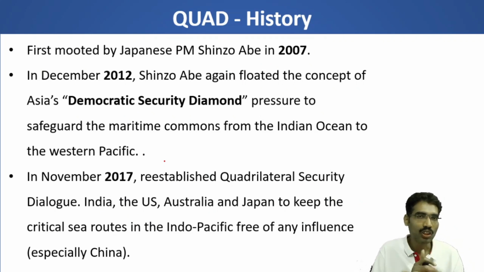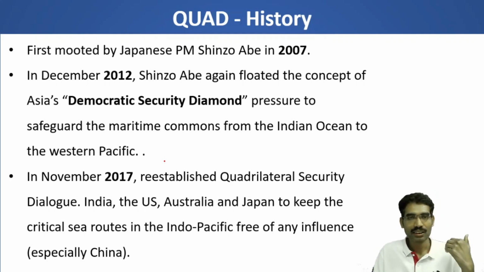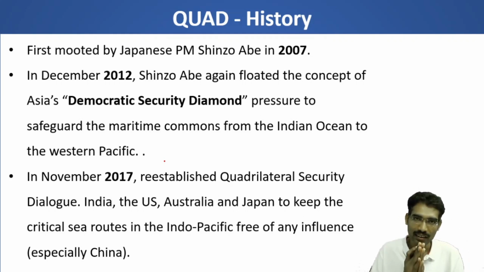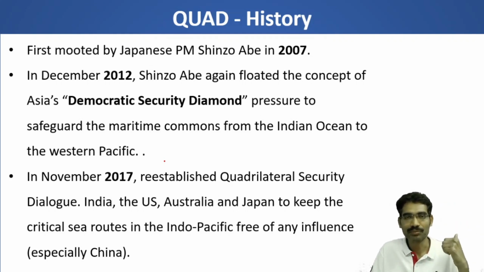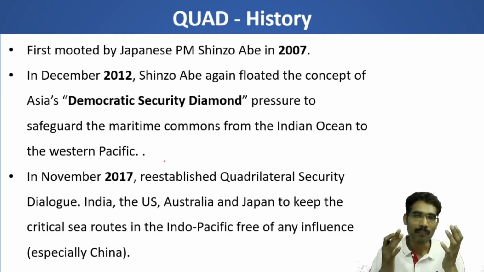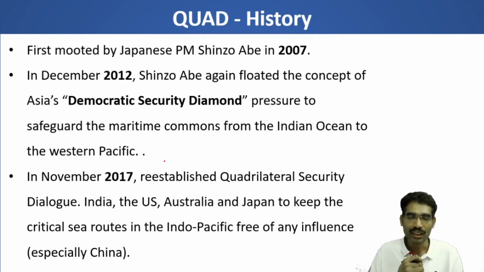Now, why does India want to be part of this Quad? India is part of the Quadrilateral Security Dialogue because India has its own foreign policy priorities. It also has internal security concerns and threats from external sources. So in order to neutralize external threats from China or Pakistan or any other country, we need to have balance in the international power so that India's borders are safe and secure. In that context, India is also participating in the Quadrilateral Security Dialogue.